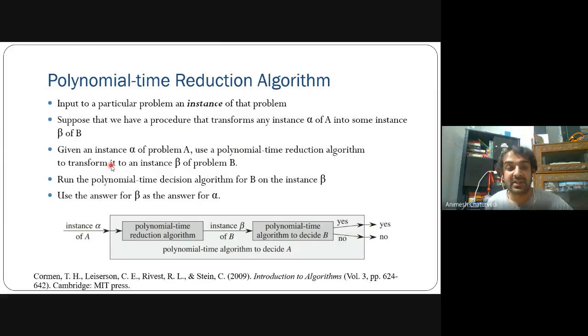We'll see in the next slide in terms of pre-processing and post-processing.